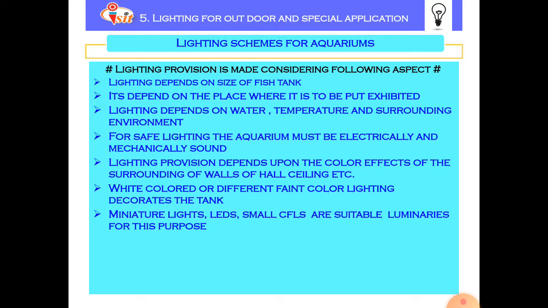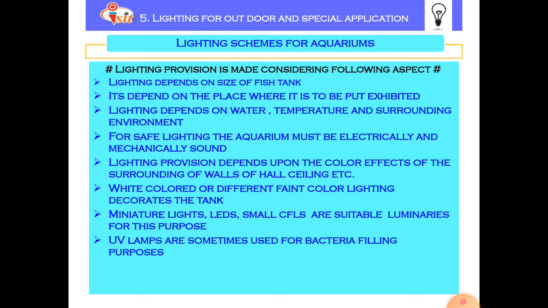The next is miniature lights. LEDs and small CFLs are suitable luminaires for this purpose for the fish tank as well as aquariums. Ultraviolet lamps are sometimes used for bacteria killing purposes as well.